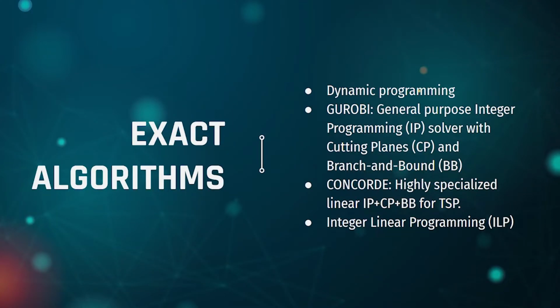First of all, we have the dynamic programming approach. Secondly, we have Gurobi, which is a general purpose integer programming solver, which also employs cutting planes and branch and bound techniques. Thirdly, we have Concorde. Concorde is a highly specialized linear integer programming solver, with embedded cutting planes and branch and bound techniques specially designed for the traveling salesman problem. And lastly, the traveling salesman problem can also be formulated as an integer linear programming problem and solved that way.